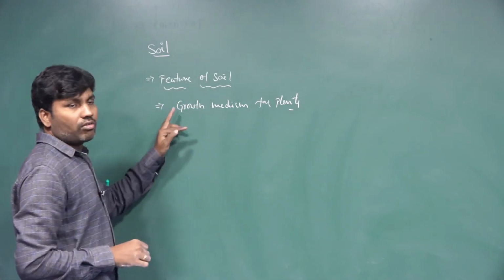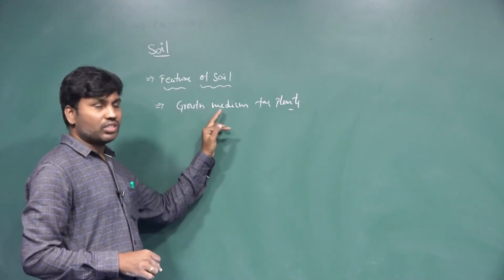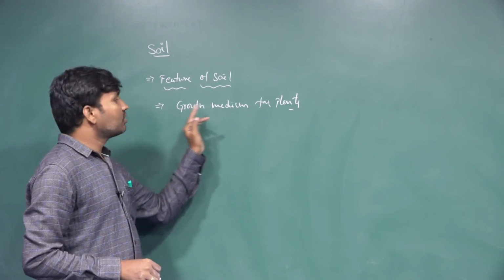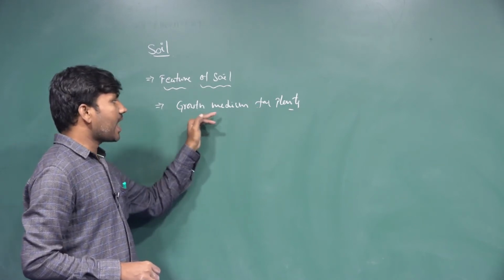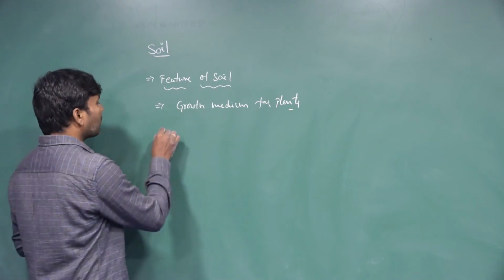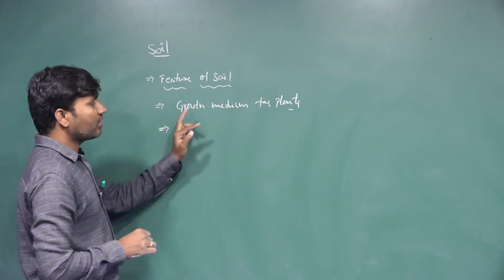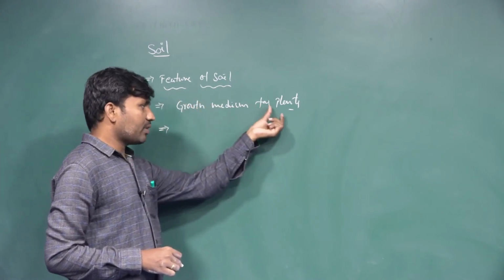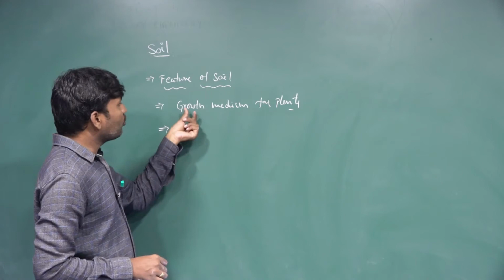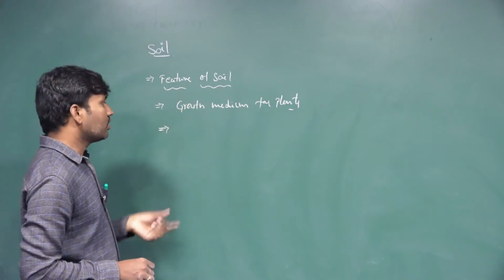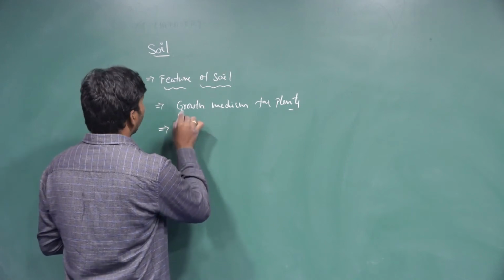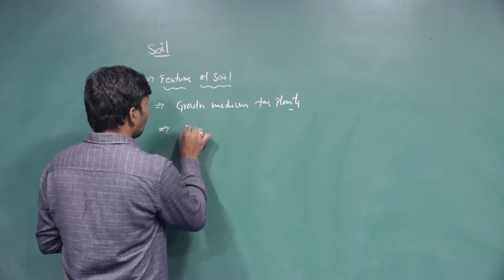Plants grow in the soil medium only. To grow the plants, soil acts as a medium. All the required minerals, water, and whatever substances are needed for plant growth are provided by the soil. This is one specific feature.